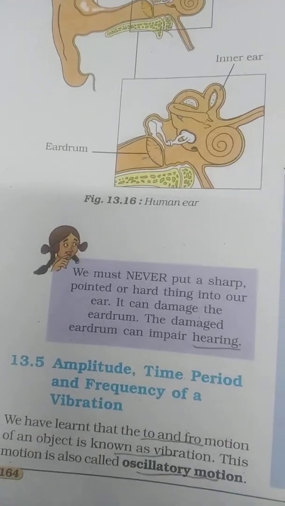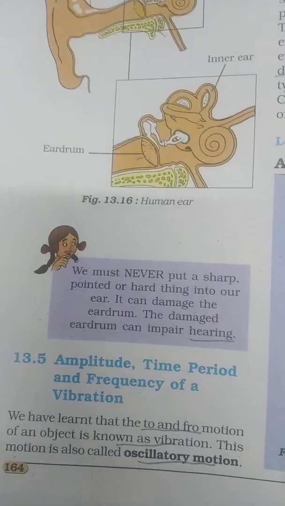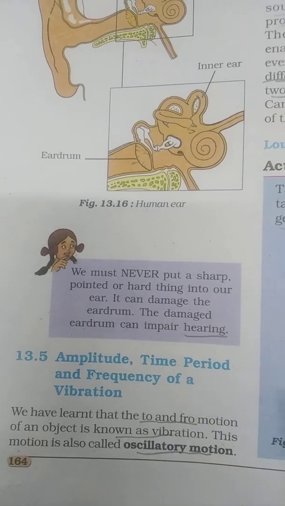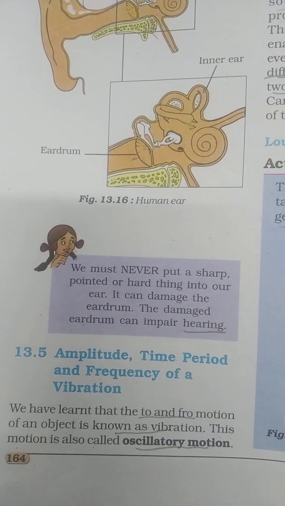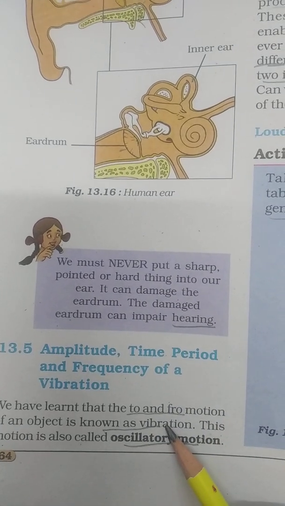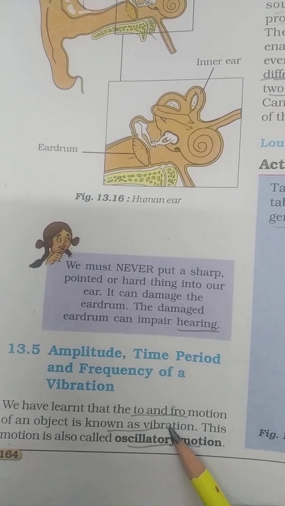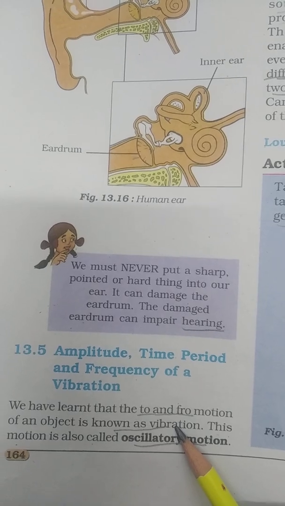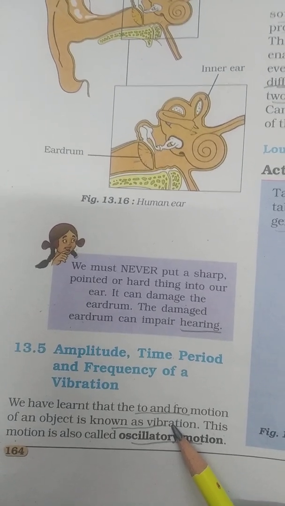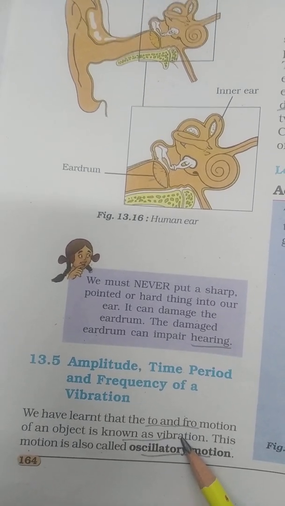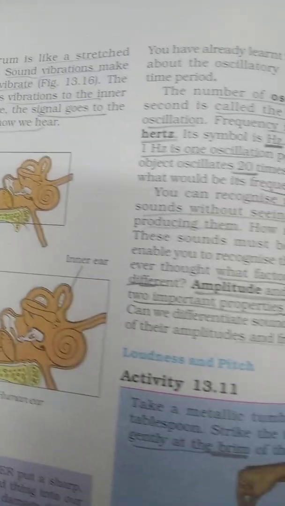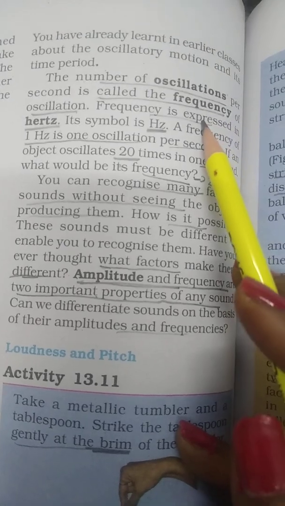Our next topic is amplitude, time period and frequency of a vibration. We have learned that the to and fro motion of an object is known as vibration. What is vibration? The to and fro motion of an object is known as vibration, and that is also known as oscillatory motion.